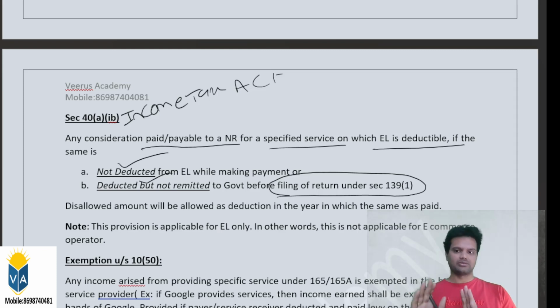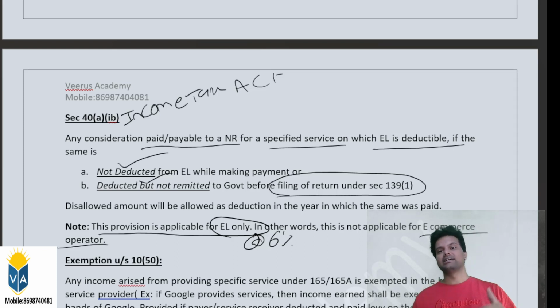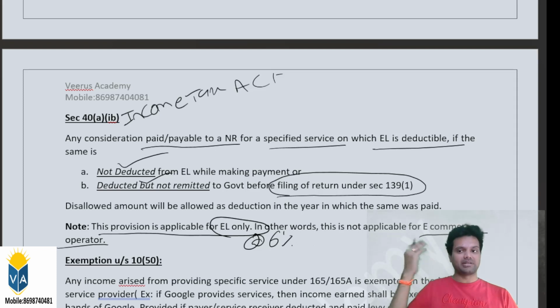The same thing applies here also for the equalization levy. This provision is applicable for the EL only, the equalization levy at the rate of 6%. It is not applicable to the e-commerce operator, because the e-commerce operator, a non-resident, does not file a return of income with the Indian government. He will file the return of income in his respective country.